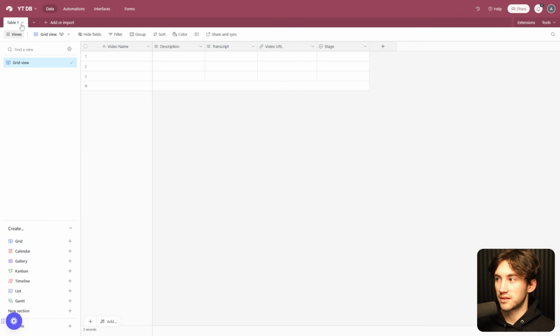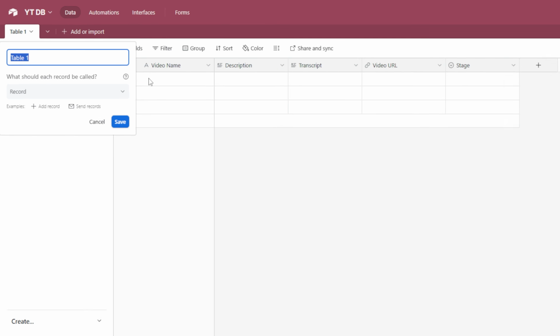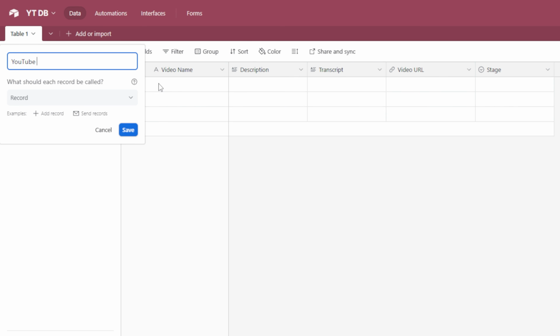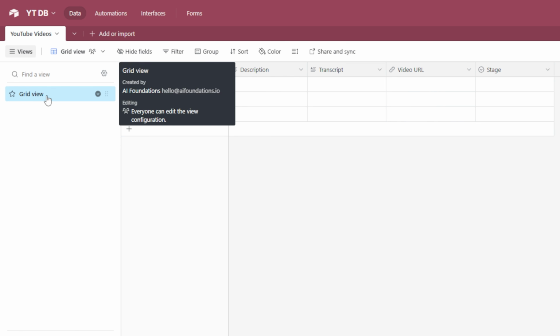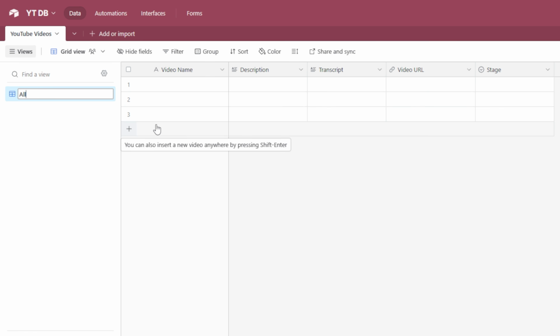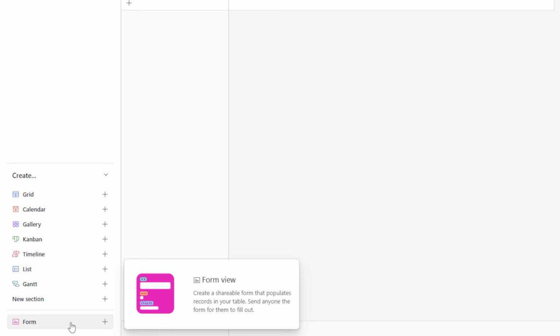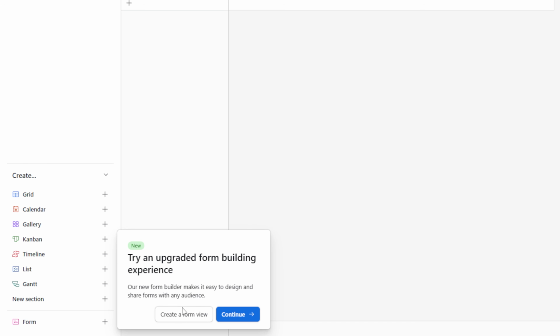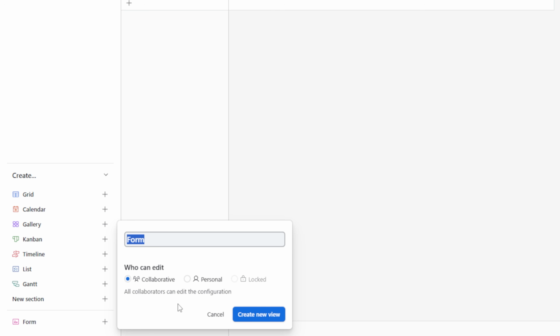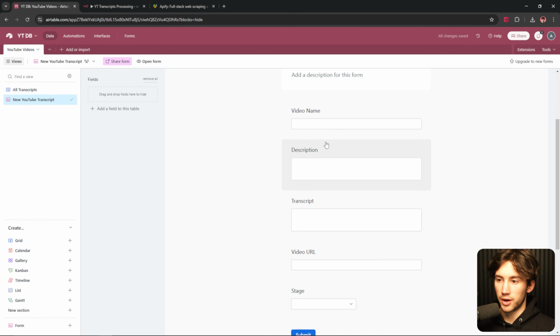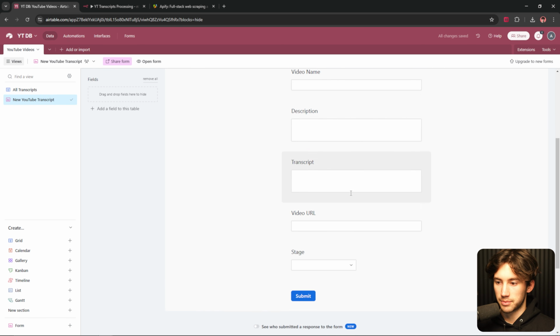Now I'm just going to clean things up a little bit for our table. I'm going to name this YouTube videos. For our first view, I'm going to rename this all transcripts. Then in the very bottom left-hand corner of the screen, I'm going to select this form view right here and hit create a form view. I can just label this new YouTube transcript and create new view. Here we want to create a form, so I want to delete everything except video URL.